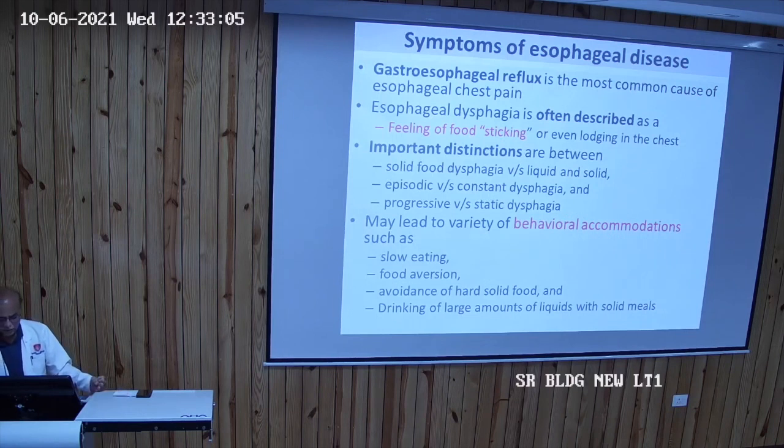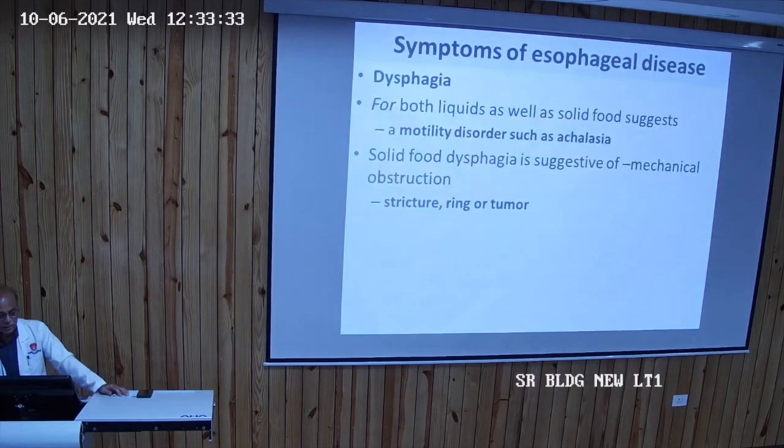It may lead to a variety of adjustments in his behavior, that is behavioral accommodation. Either he'll eat slowly, or he'll altogether leave the food, or he'll avoid hard solid food because solid food gives him more trouble, or he may drink a large amount of fluid along with the meals to relieve his symptoms. So if it is dysphagia to both liquids and solids, then it is a motility disorder such as achalasia. If it is solid food dysphagia, it is more suggestive of mechanical obstruction like stricture, ring, or tumor.